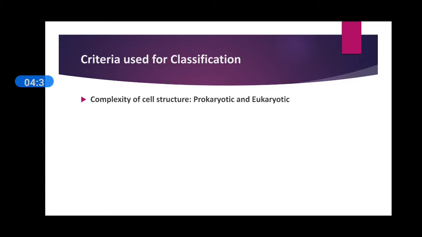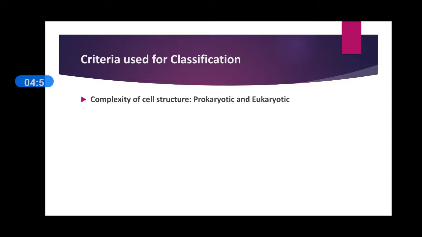According to the cell structure, all living organisms are classified into prokaryotic and eukaryotic cells. It means that cells which have a nucleus without nuclear membrane are known as prokaryotes, while those organisms which have an enclosed nucleus are known as eukaryotic organisms.